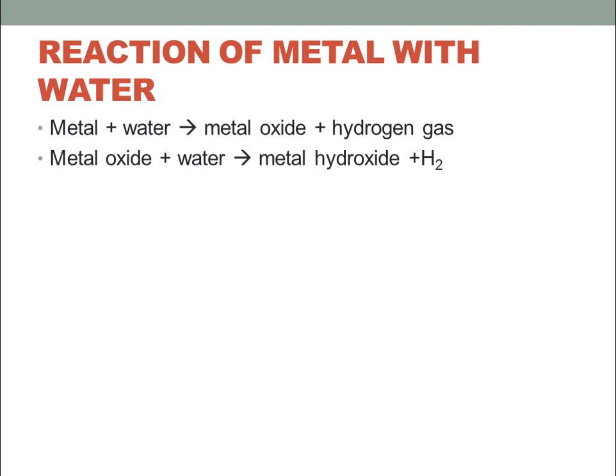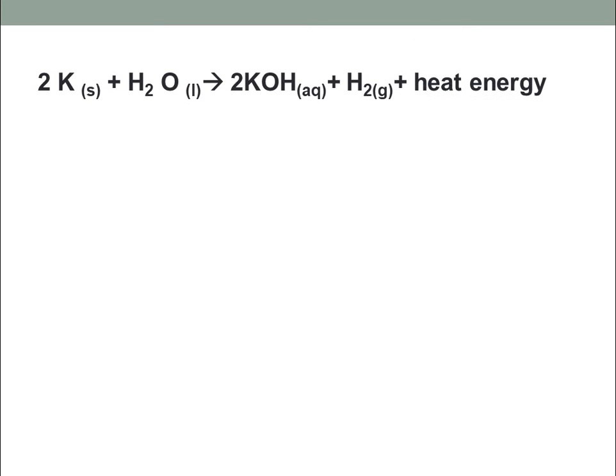Metal reacts with water to give metal oxide and hydrogen gas is a common reaction. You can see the example. Potassium is a highly reactive element which occupies the topmost position in the reactivity series. So when it reacts with the water, that obviously is cold water, it will give KOH along with hydrogen along with heat. That means the reaction of sodium and potassium, which are highly reactive, with water is a kind of exothermic process and will release an enormous amount of heat, and that meets the ignition point of that hydrogen. That's why this hydrogen gas starts burning.